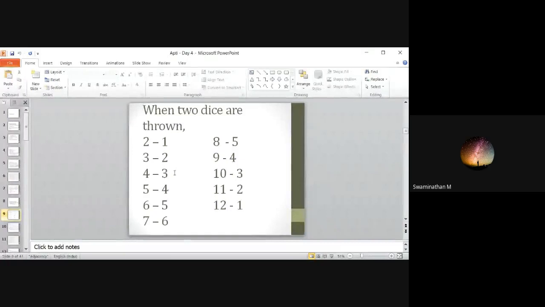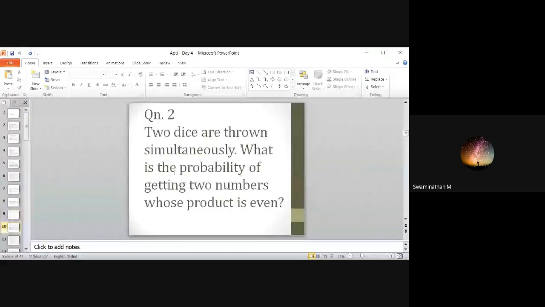Okay. 2 dice are thrown simultaneously. What is the probability of getting 2 numbers whose product is even? I repeat, there are a few very easy questions also, but I don't want to add them here. They are very direct, so I'm going like this. Getting 2 numbers whose product is even.